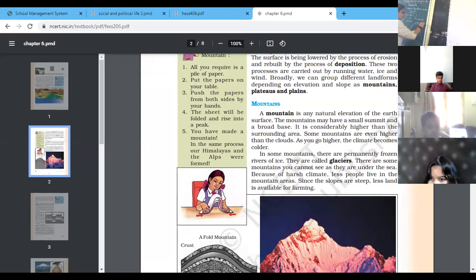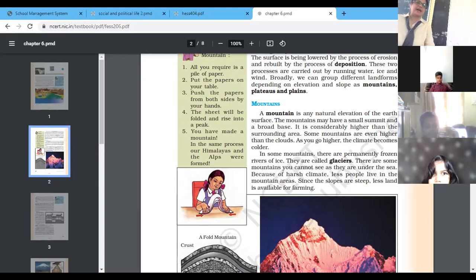The summit part is narrow, small. And the base of the mountain is broad. So that is why the mountain have a conical shape. Okay, it is considerably higher than its surroundings.